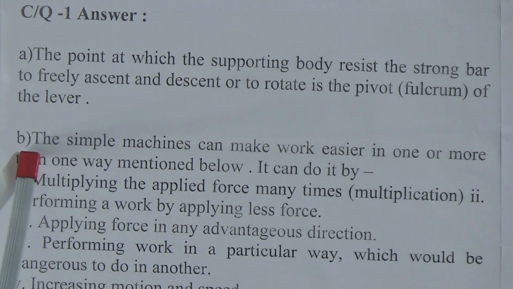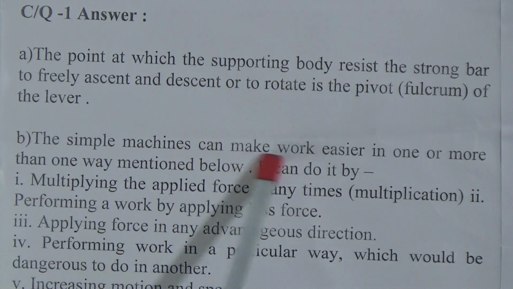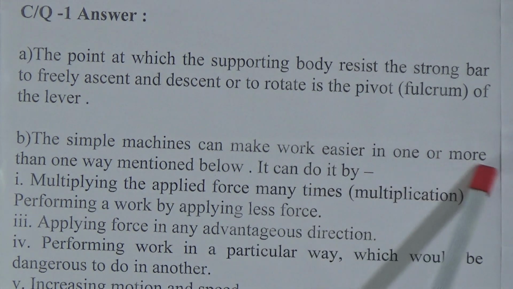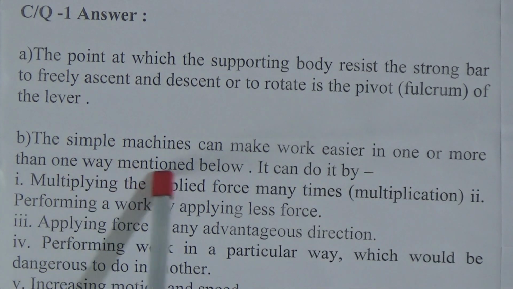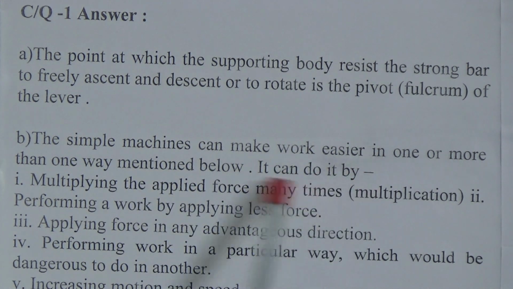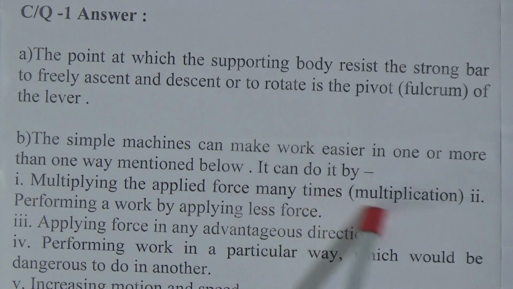Question B was how a simple machine makes a piece of work easy to do. The answer is: the simple machine can make a work easier in one or more than one way mentioned below. First, multiplying the applied force many times.